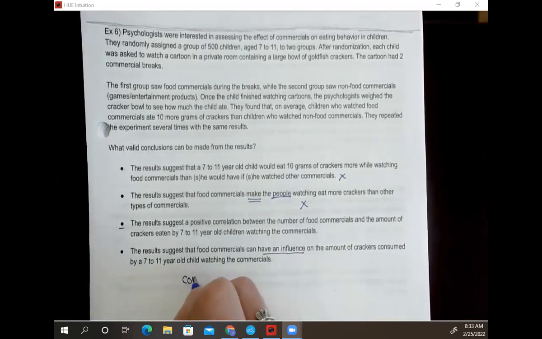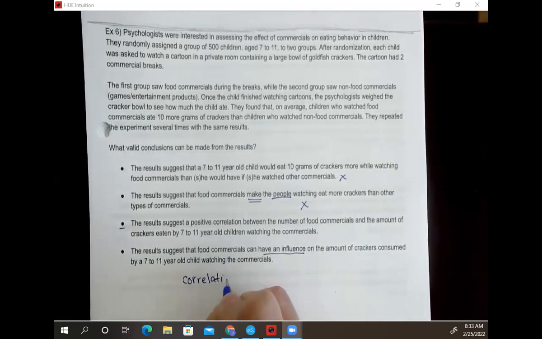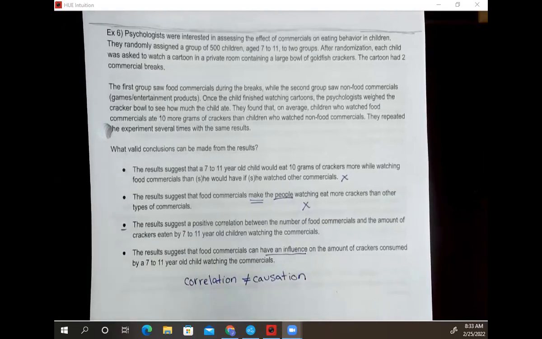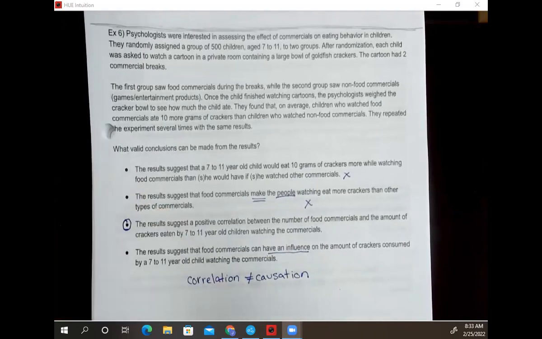And that is an important idea, and I want you to write that down. Correlation is not equal to causation. Just because there seems to be a relationship here doesn't mean I can say one thing is causing another thing to happen, okay? I can't do that with an experiment of this design. So my best option here would be this third one, okay? I like that it uses the word correlation. I like that it gives my specific age group of kids that I looked at. I like that it talks about the specific types of commercials that we looked at. That's a good inference to make from that information.